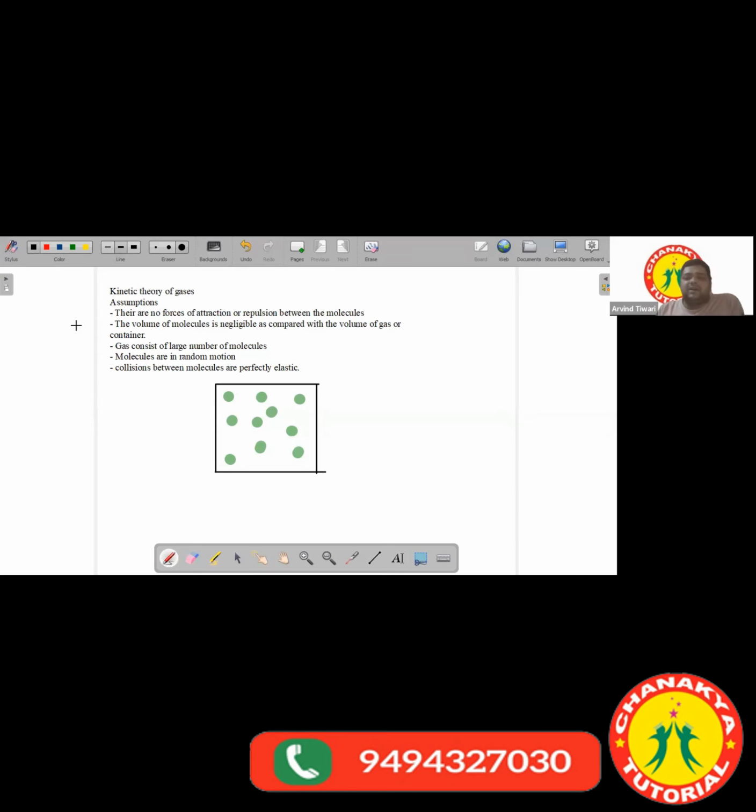Then gas molecules are in random motion. All the molecules present in this gas are not stationary. They are continuously moving. Someone is moving like this, someone is moving here. So all the molecules are moving randomly. Some molecule may be moving here, some here. In this way, the molecules are in continuous random motion. They are not stationary.